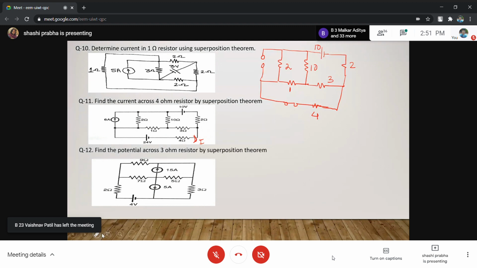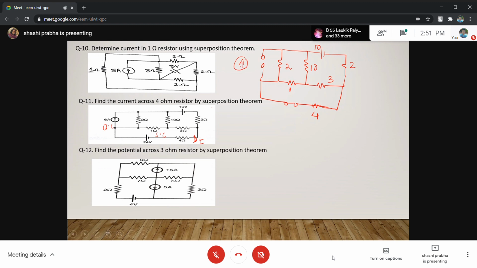Is this diagram fine? Are you comfortable with this diagram? See, this is a current source. This one is open circuit, and this is replaced by short circuit. इसको short करो, इसको open करो. I'll call it a circuit.